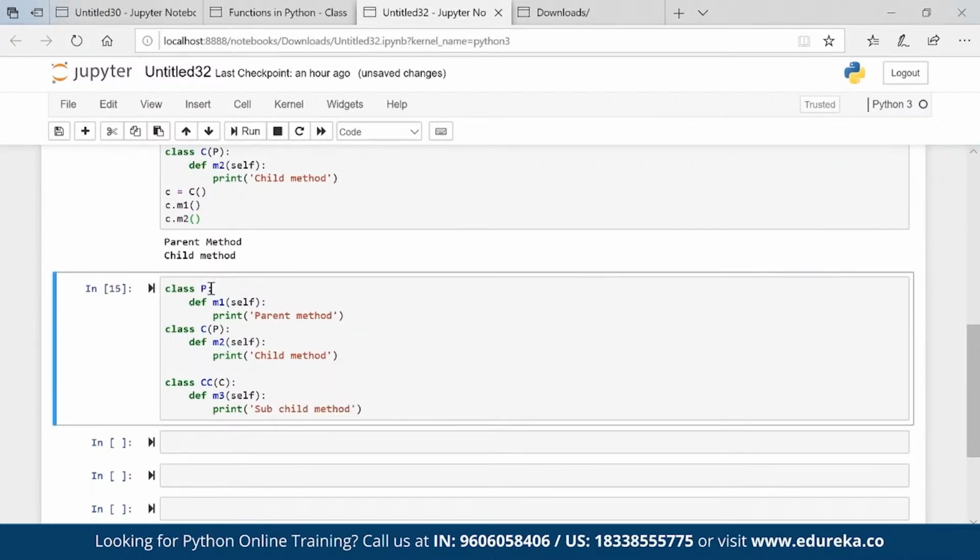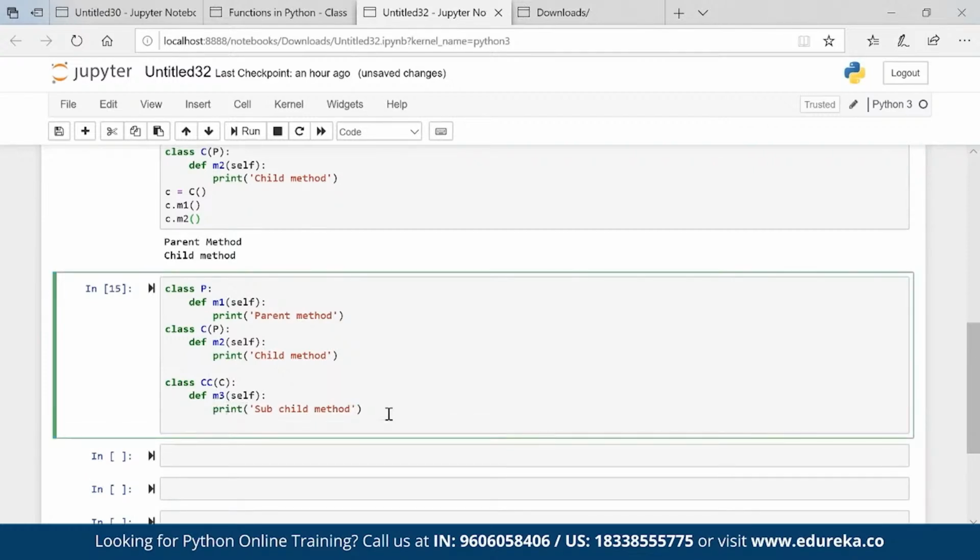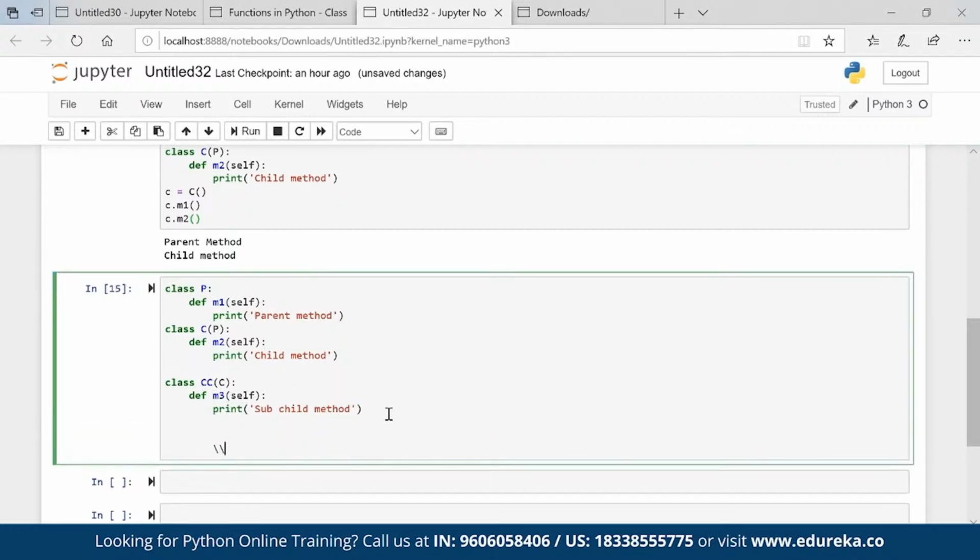So what happened here? I have a parent giving the property to a child, and the child is giving property to the subchild. Now if I create an object C is equal to CC, it will have all the properties of CC, C and P.